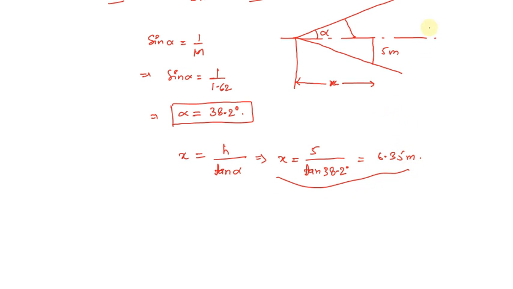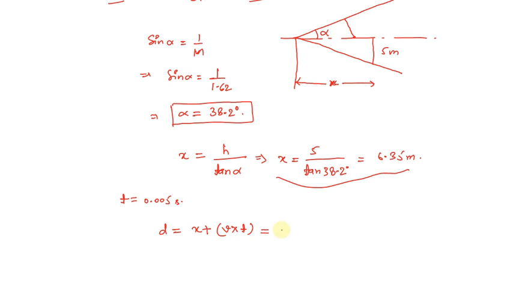But there is a problem, as they have given us a certain time delay. The time delay of the camera was 0.005 second. So the distance will be equal to this particular distance, that means x, plus the velocity of the bullet into this particular time interval.